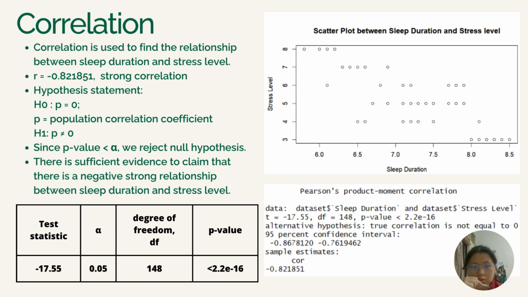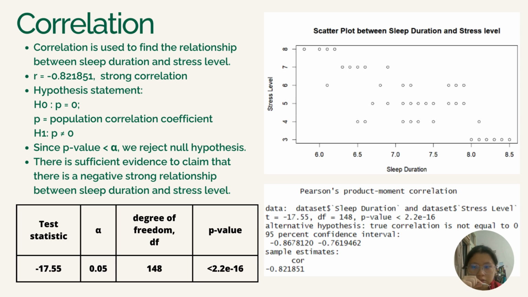Correlation is used to find the relationship between the sleep duration and the stress level. The correlation coefficient is equal to negative 0.821851. This is a strong negative correlation, which we get from the result of the programming. And here is the scatter plot. It shows the relationship between the sleep duration and stress level. As you can see, there is a clear negative slope, indicating that as the sleep duration increases, the stress level will decrease. So our hypotheses are as follows.